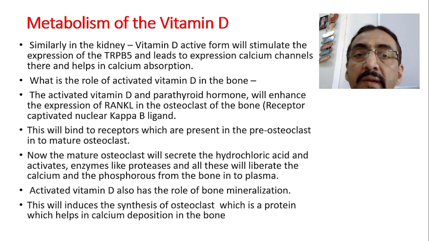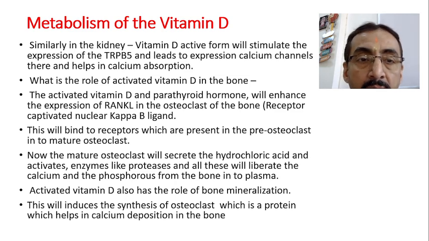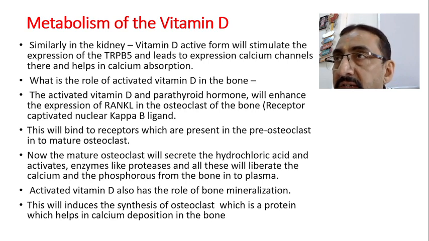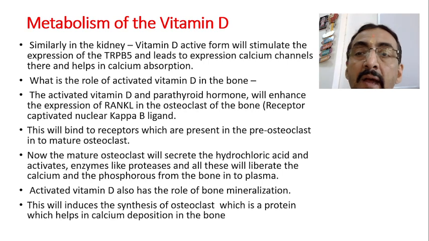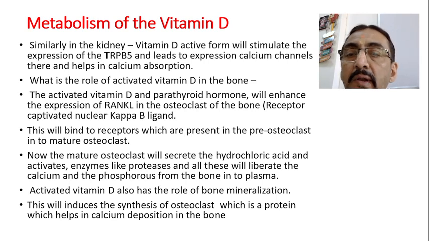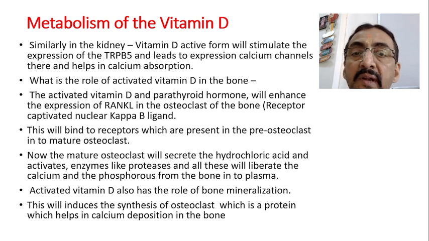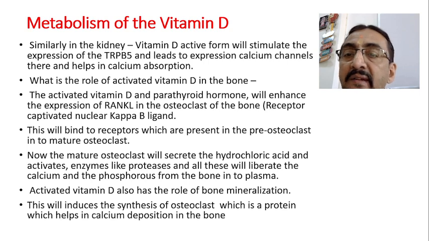The activated vitamin D and the parathyroid hormone will enhance the expression of RANKL in the osteoclast of the bone. This RANKL is the name of the receptor. The full name of RANKL is receptor activator of nuclear factor kappa B ligand. So vitamin D will enhance the expression of this particular receptor.